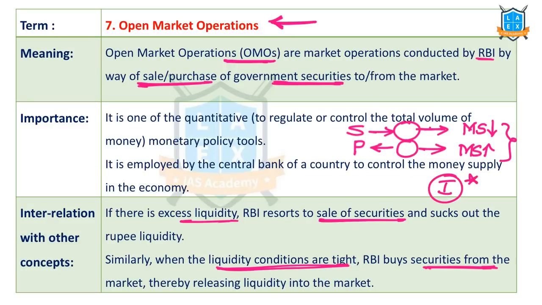Whether inflation is less or more is based on money supply. In such a context, RBI is going to use this instrument, open market operations.